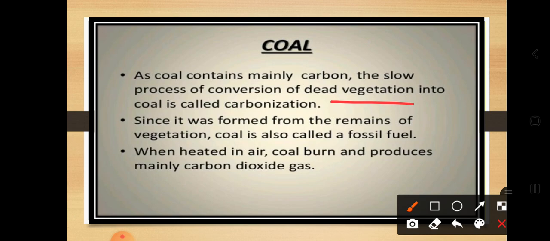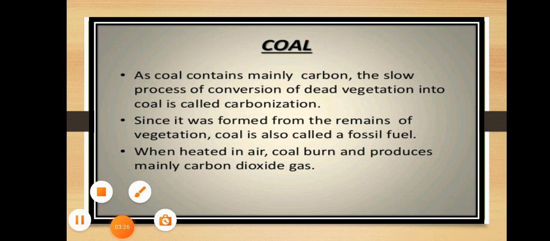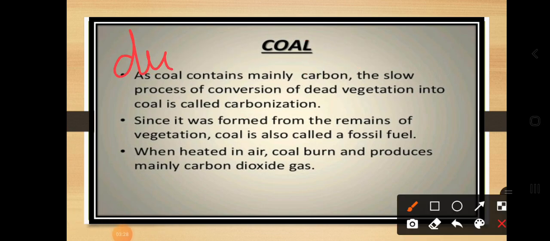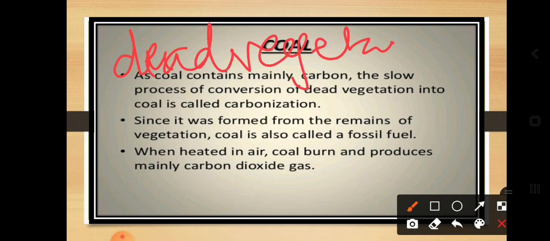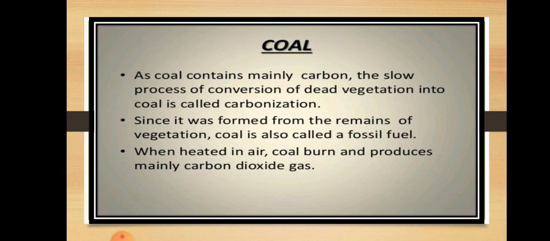Dead vegetation, due to microorganisms, is converted into coal, and this is called carbonization. Which process is it? Carbonization.